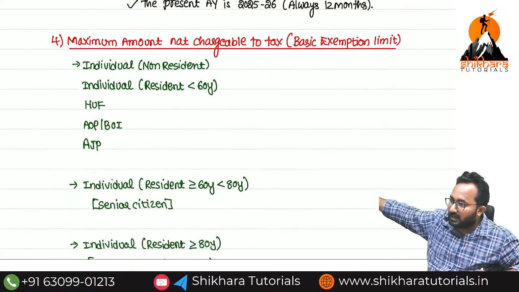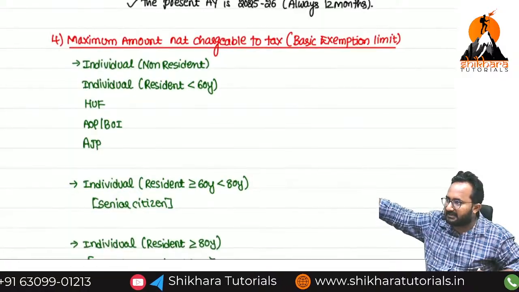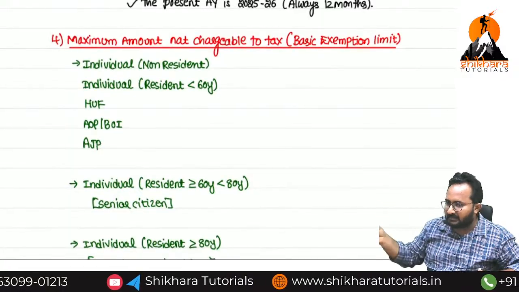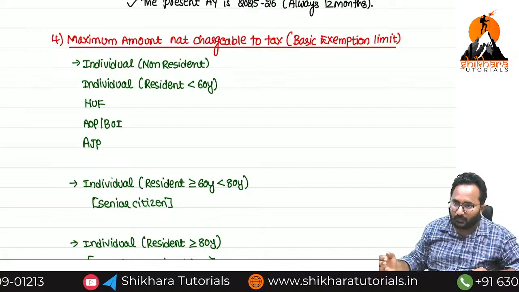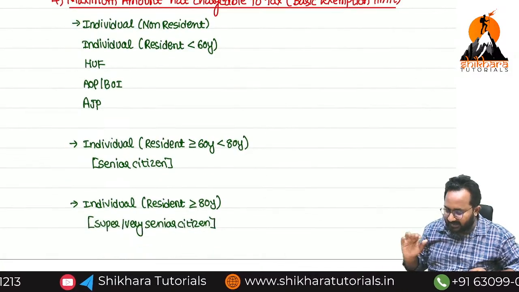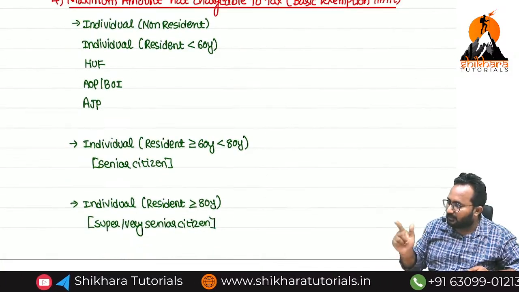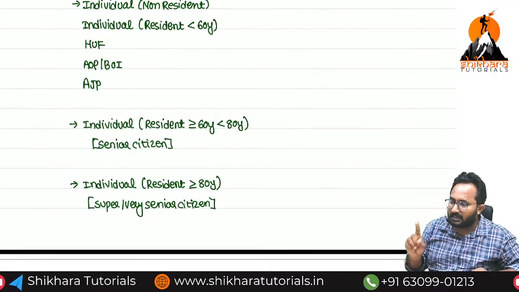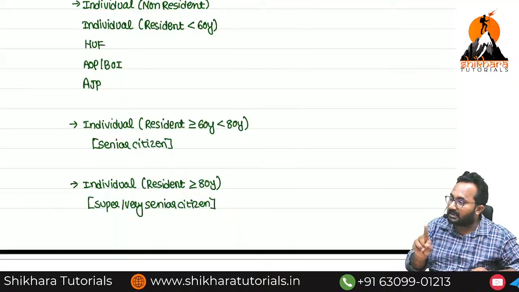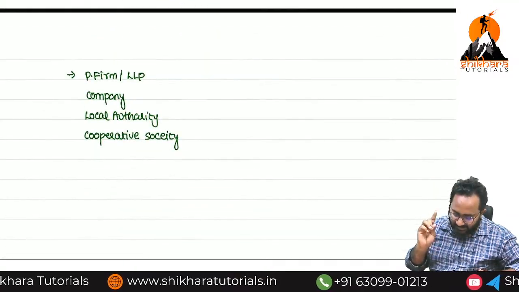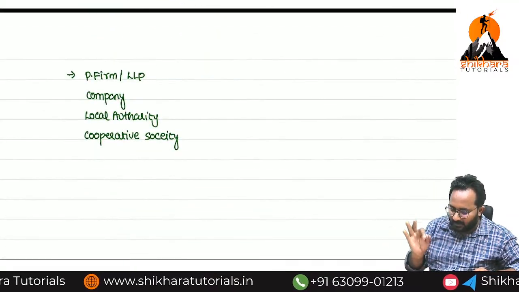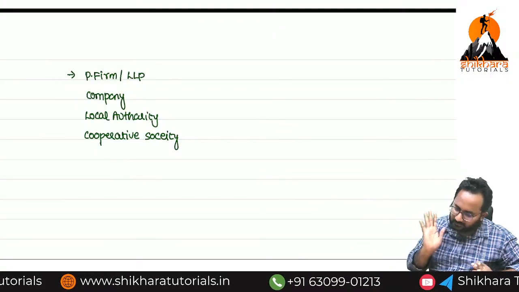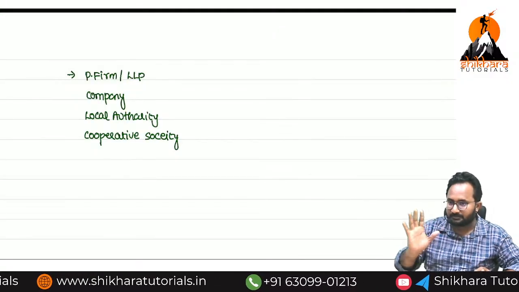Non-resident individual, resident individual having less than 60 years, AOP, BOI, HUF, AJP. Next category, individual resident more than or equal to 60, less than 80. Next one, individual resident more than or equal to 80. Next category, partnership firm, LLP, company, cooperative society, local authority.